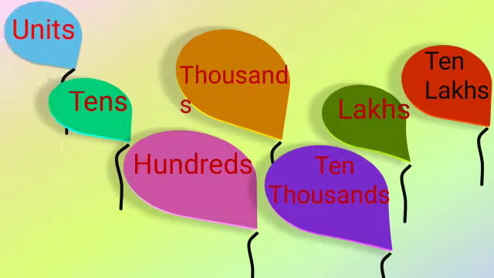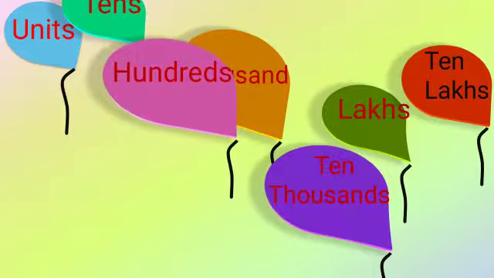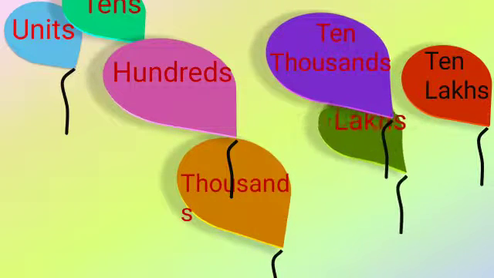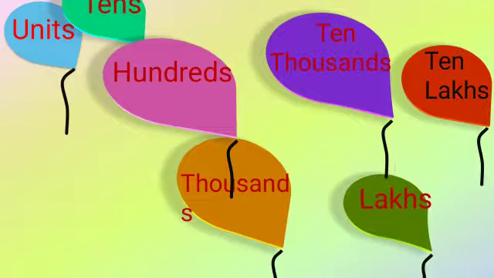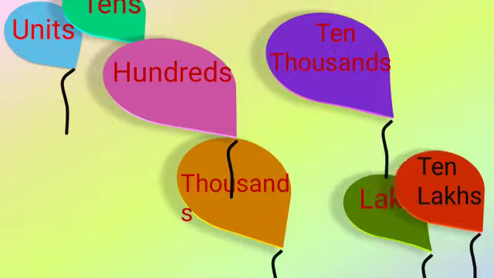7 means one more new place value. First is unit, then we have tens, then 100, next 1,000, 10,000, lakhs. These are all the 6 digit place values, and the new one is 10 lakh. For 7 digit place value, the new place value is known as 10 lakh. Here again 25 comma 79 comma 899, 7 digits.